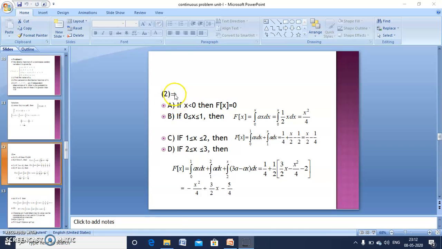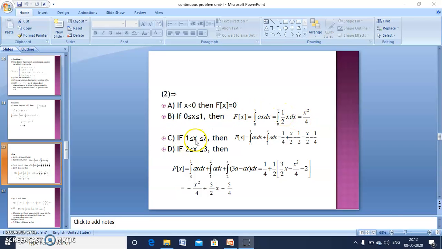Second question. We want to find the cumulative distribution function for the given intervals. If x is less than 0, there is no f of x defined in the given question, so capital F of x is equal to 0. Now for the interval 0 to 1, we want to find capital F of x, that is the integral from 0 to x. Corresponding f of x is ax dx. Substitute the a value, then on integrating we get x square by 4.